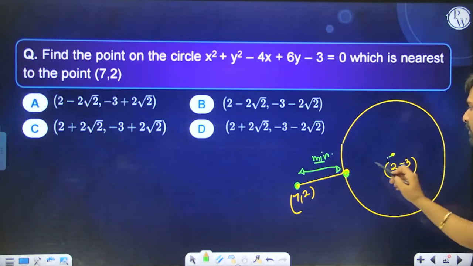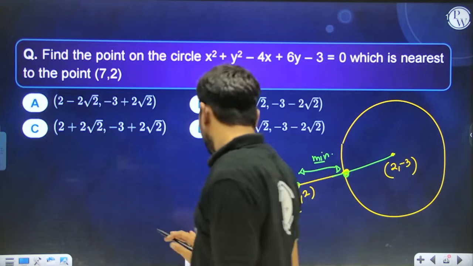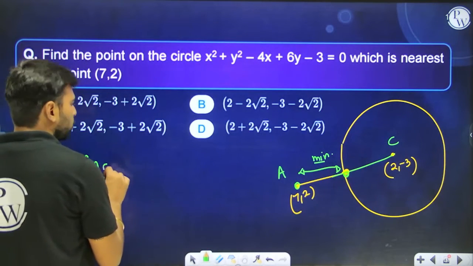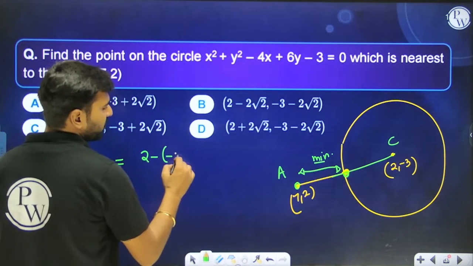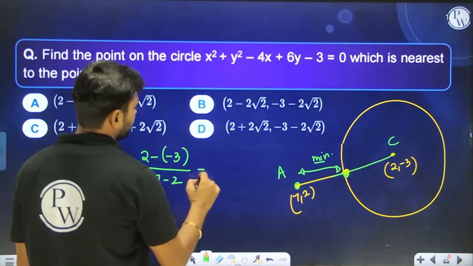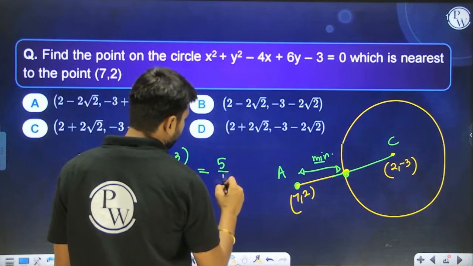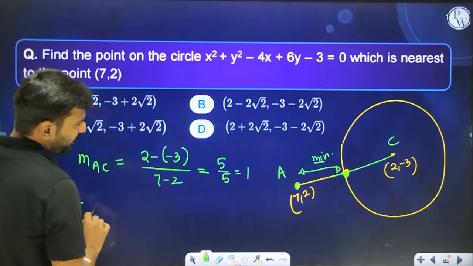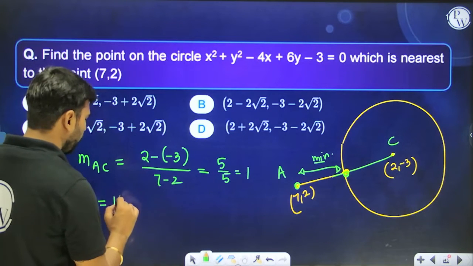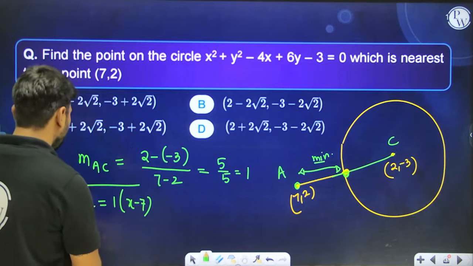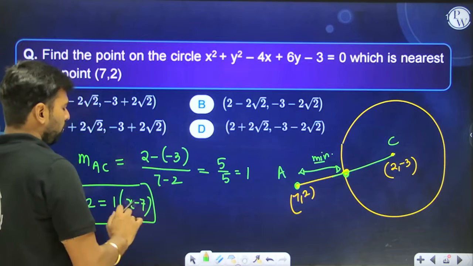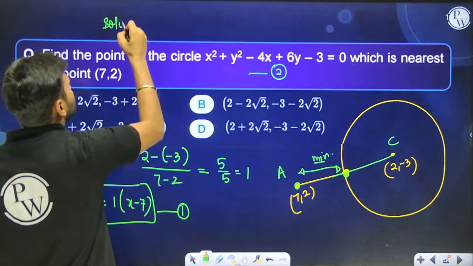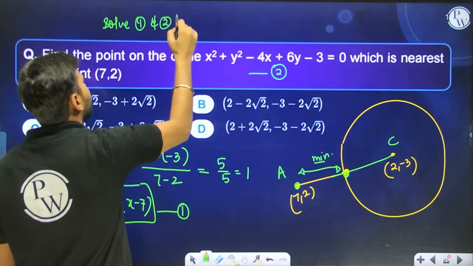So can you guys write down the equation of the normal in this case? Two points are given to you, A and C. So the equation of the line AC will have slope 2 minus 3 divided by 7 minus 2... that is 5 by 5, which is equal to 1. The moment you have written the slope as 1, you can write down the equation of the line like this: 1 times x minus 7. Now, one way is you can solve this equation of the straight line AC with this circle. Solve 1 and 2 to get the answer.